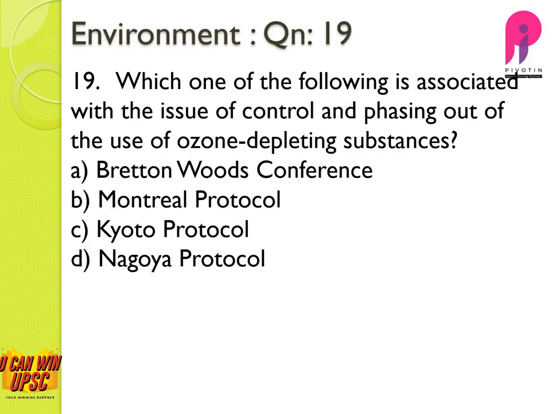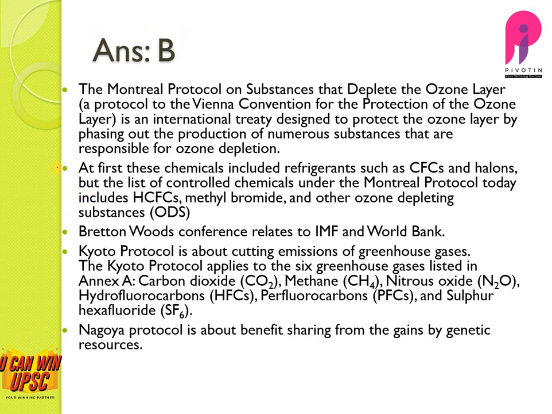Question number 19. Which one of the following is associated with the issue of control and phasing out of use of ozone depleting substances? Yes, the ozone hole was once a very big problem, and because of the Montreal Protocol, the problem was controlled to some extent. The Montreal Protocol on substances that deplete the ozone layer is an international treaty to protect the ozone layer. They have phased out the refrigerants such as CFC, chlorofluorocarbons, halogens, etc. Please do read about other protocols too.